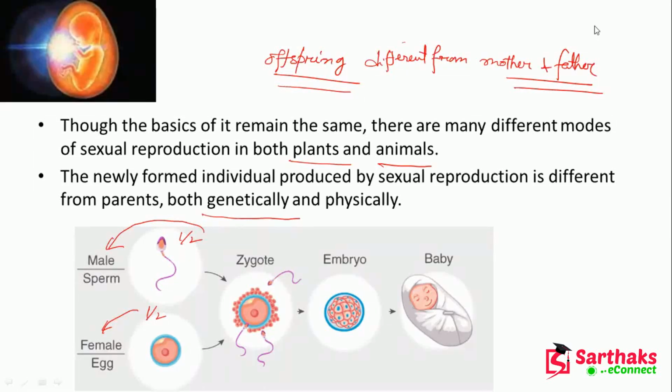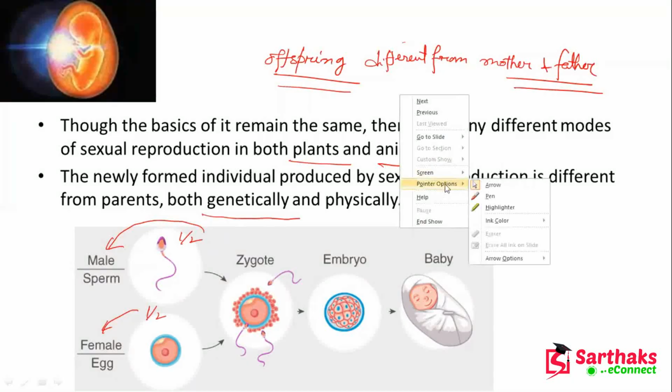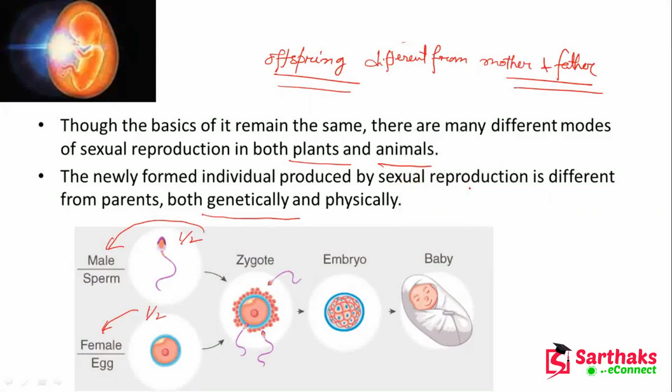So in this slide, we have studied that the male sperm and female egg fuse and the zygote is created. There are some genetic similarities with the father and mother, but the offspring is different from the father and mother. Some similarities may be there, but it is not totally identical.